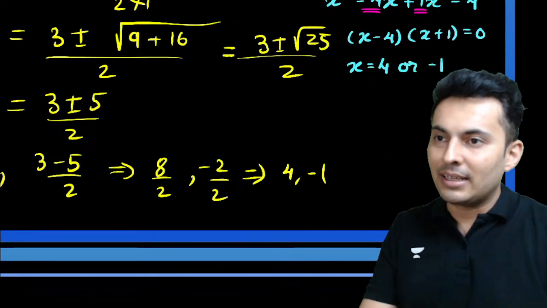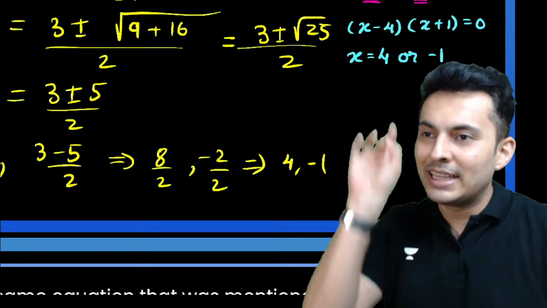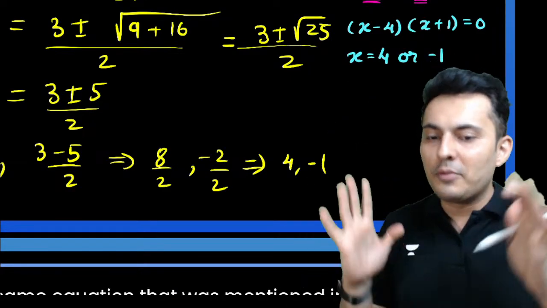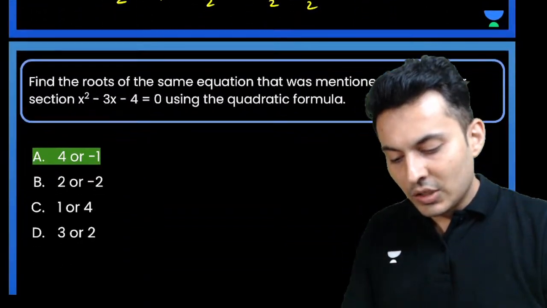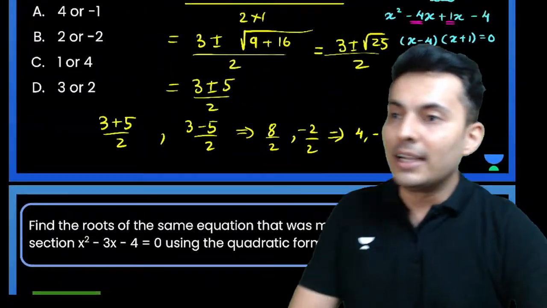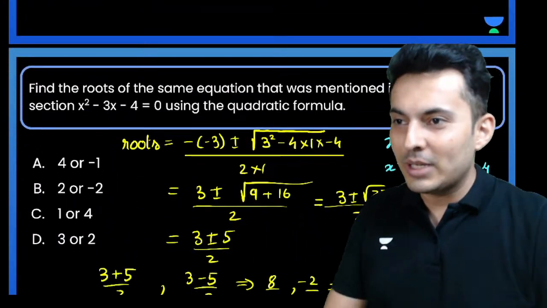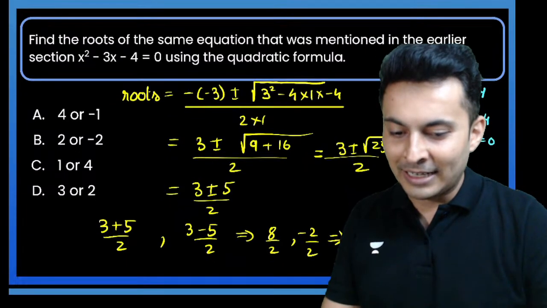So that's how you get it. Either if it is 4 or it is minus 1, the answer will be 0. So that is another way of doing it, that is factorization. Okay. So that is the answer for this particular question. I'm pretty sure you have understood how to solve quadratic equations. We have done enough examples on that as well.